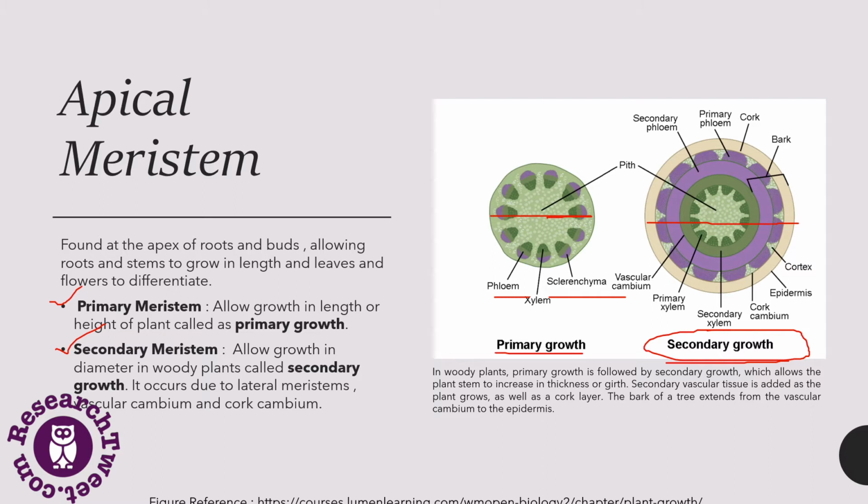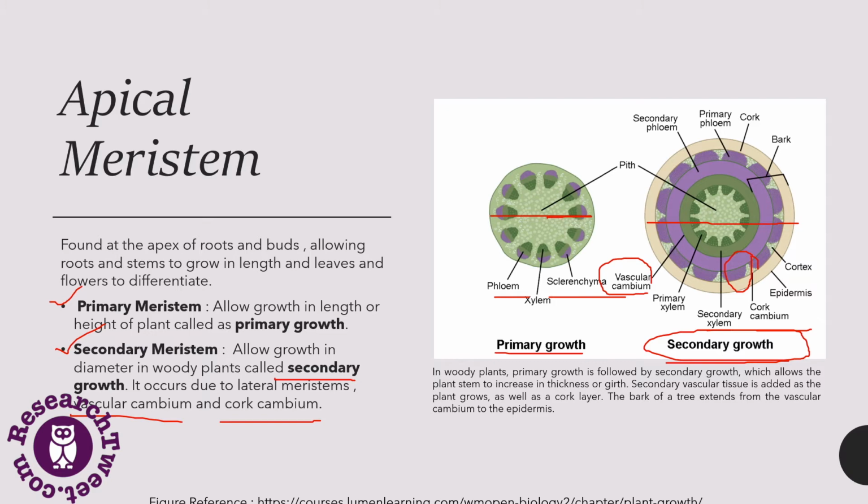So it occurs due to lateral meristems, vascular cambium, and cork cambium. The cork cambium is labeled here. This is the cork cambium, and then this is the vascular cambium. So these are the types of cambium, which are shown along with the bark.